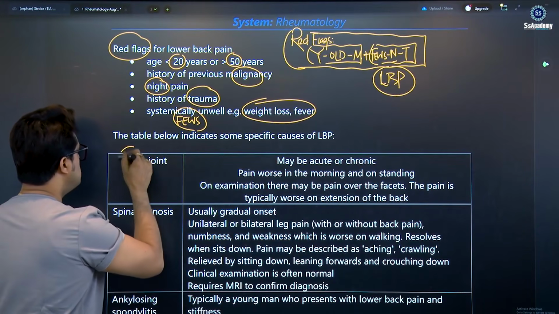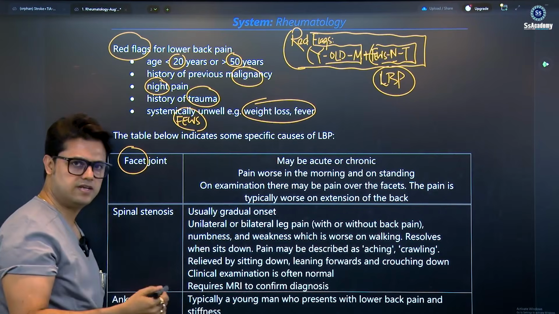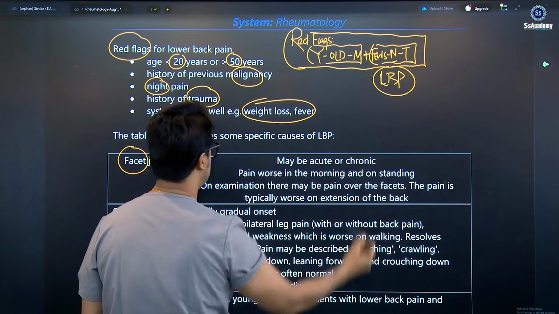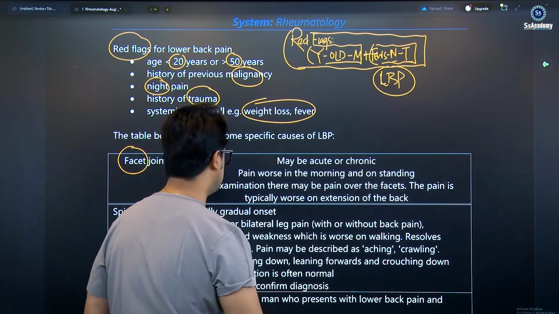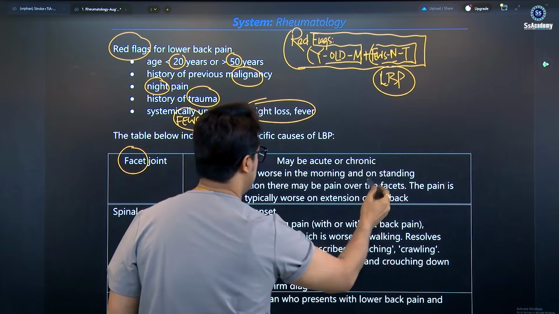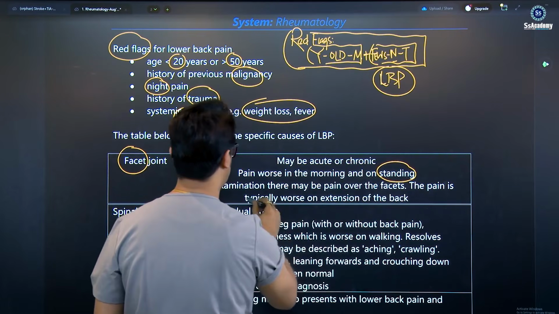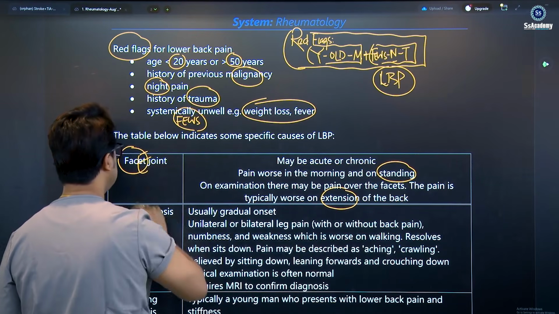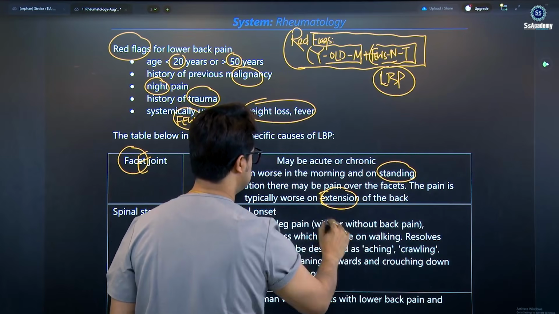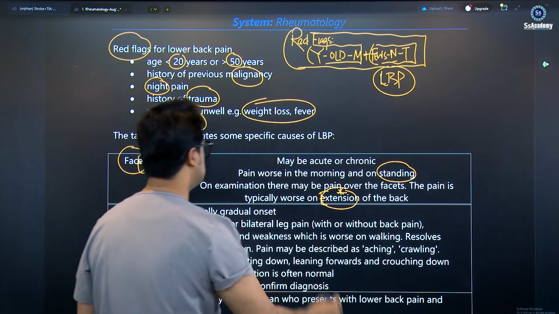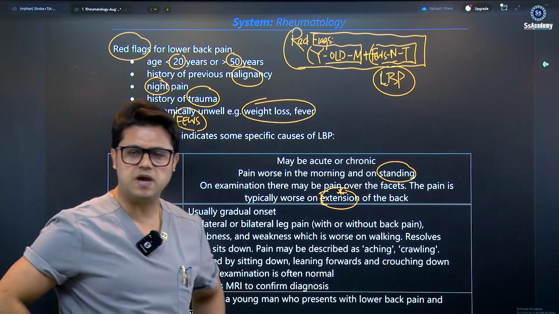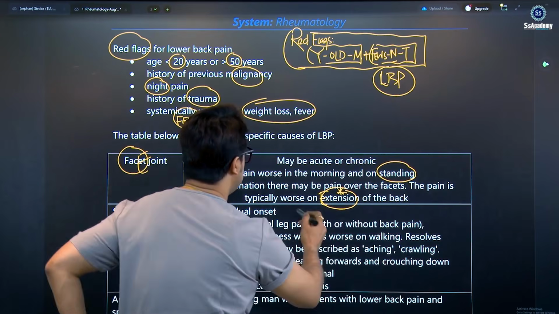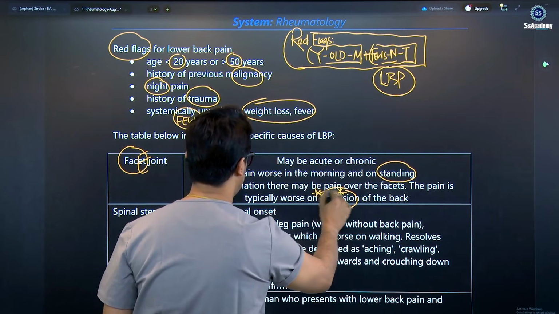You see the different specific pains, the facet joint. Facet joint pain may be acute or chronic, worse in the morning and on standing. Standing typically works as extension of the back. So I put E for facet, E for extension, the single word that you need to remember. On extension there may be pain and tenderness over the facet joints. The pain is typically worse on extension of the back. So the facet: extension.